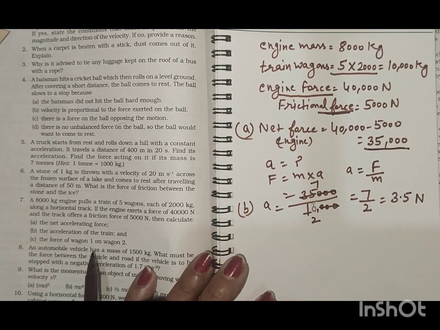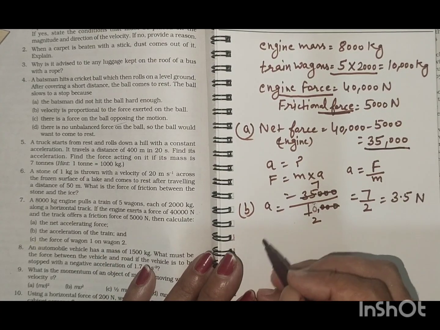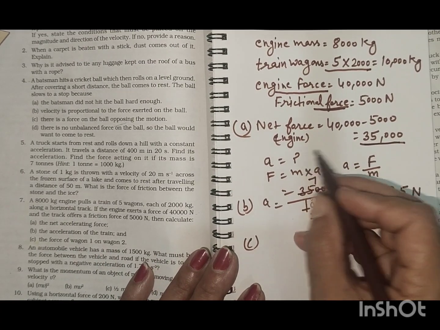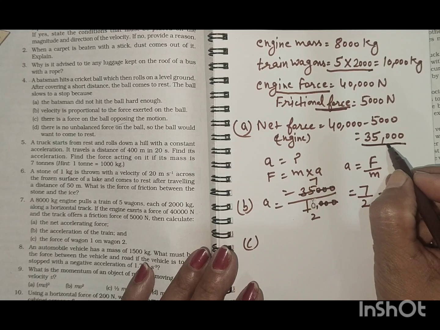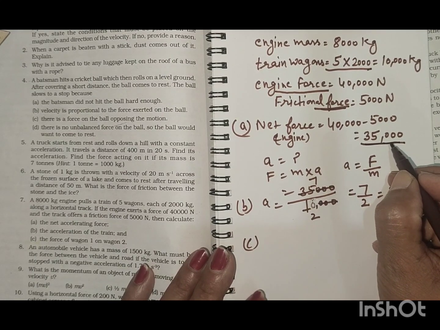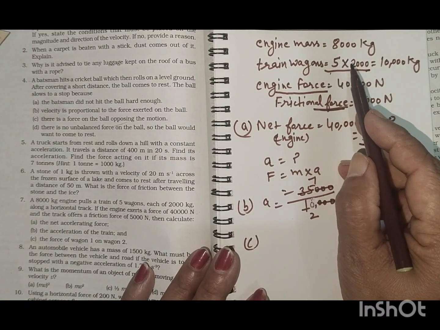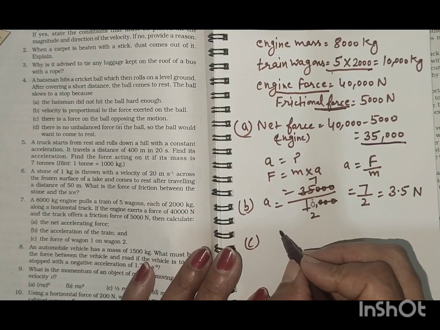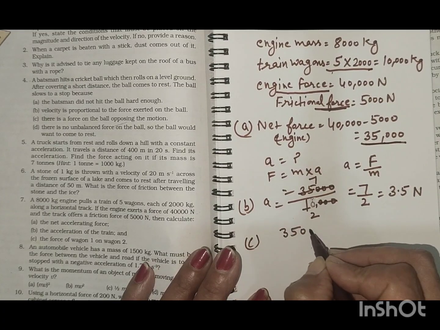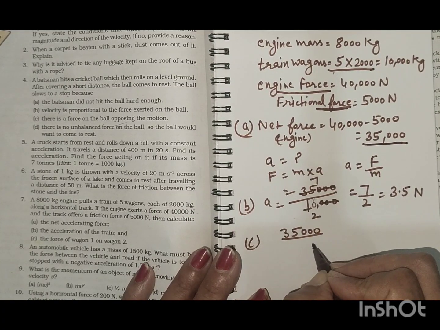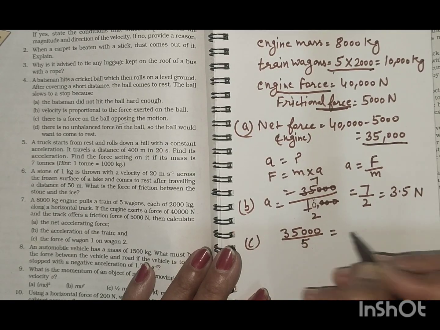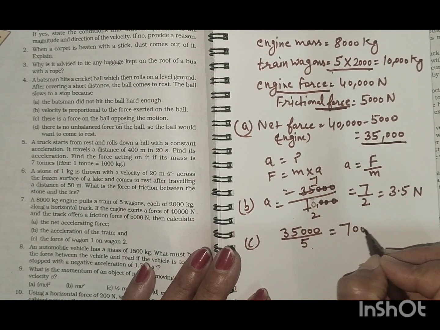Now force of wagon 1 on wagon 2. Now we have total net force 35,000 Newton and there are 5 wagons. We will find out the 1 wagon force first. 5 7s are 35.